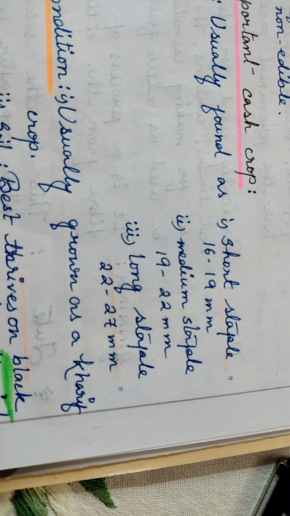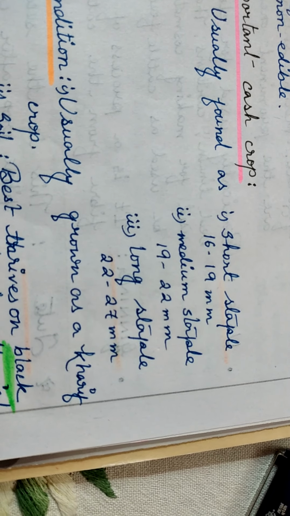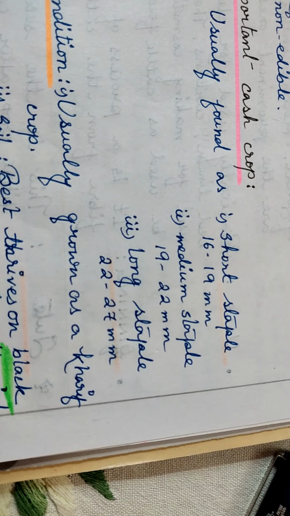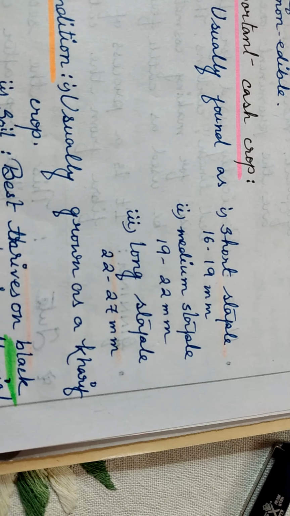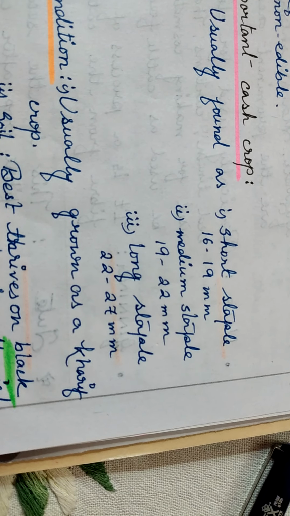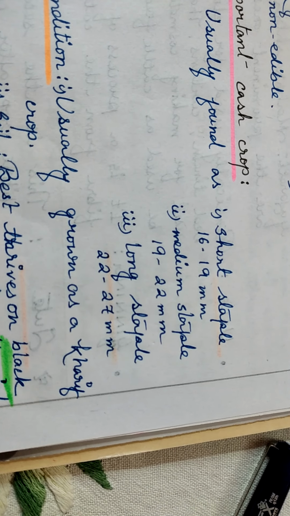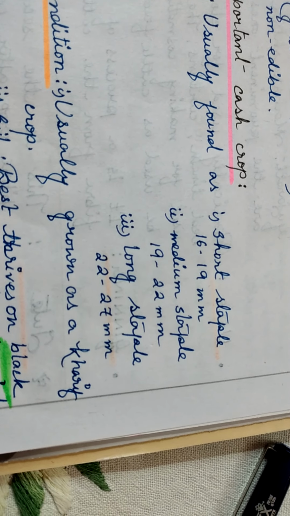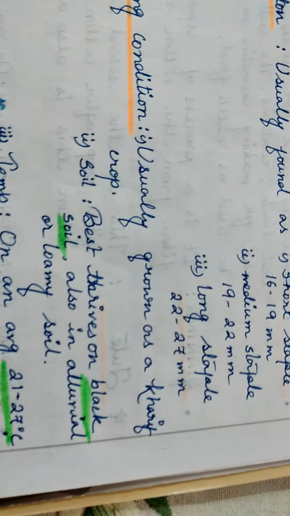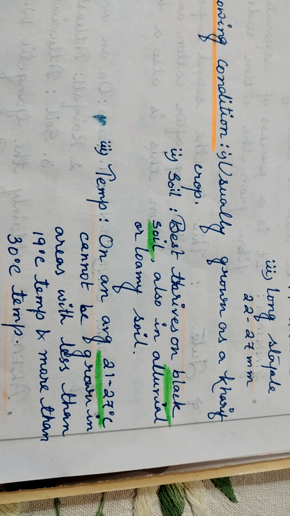But this superior variety, long staple cotton, because of the soil and climatic condition, India is not producing in large quantity. In India, we are mainly producing the short staple and the medium staple. That's why we have to import long staple cotton every year from countries like Sudan and some other countries as well.